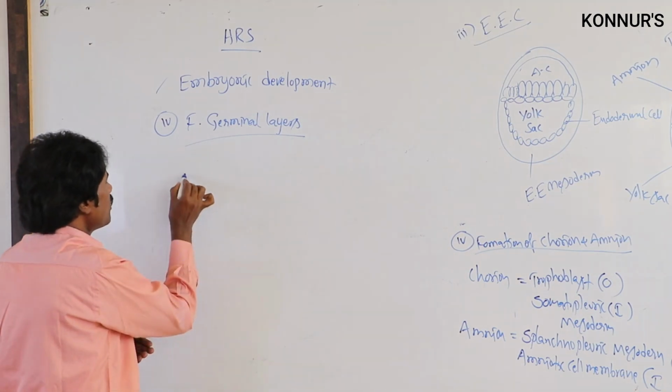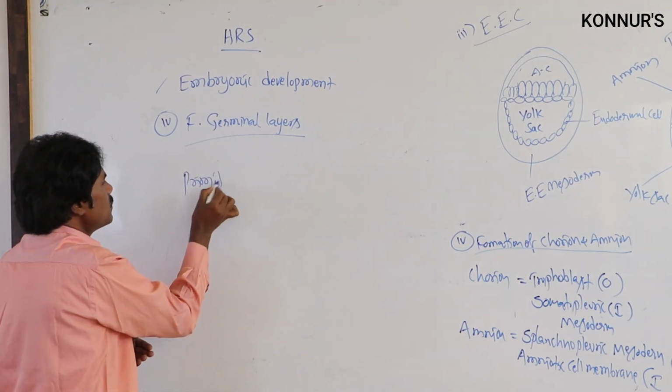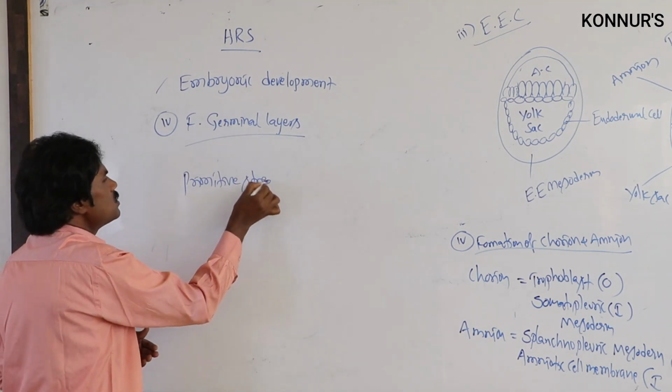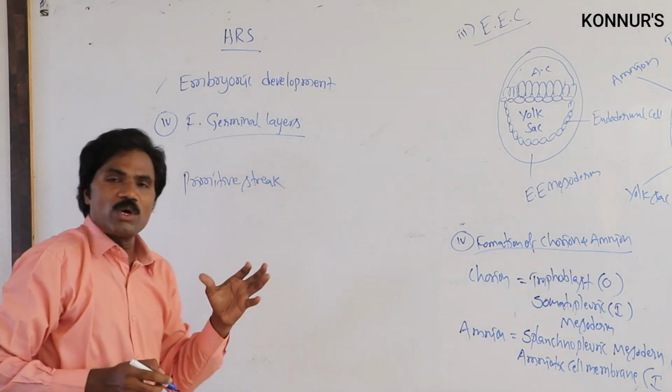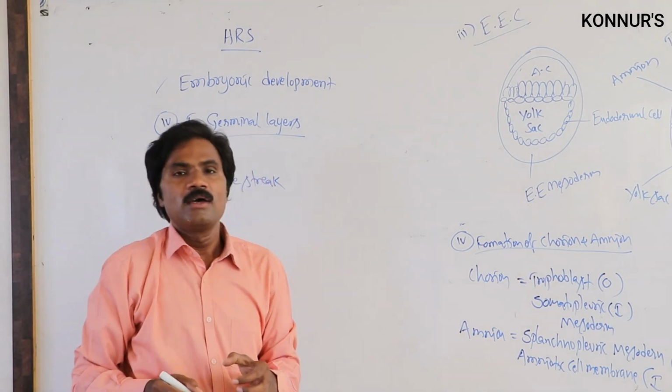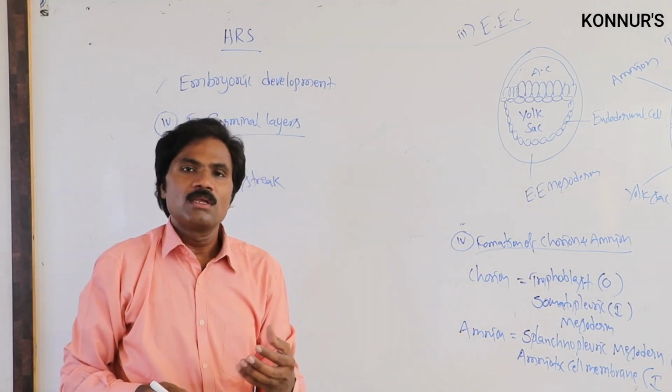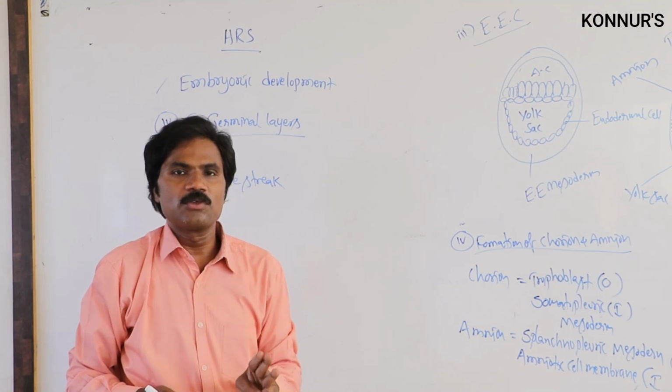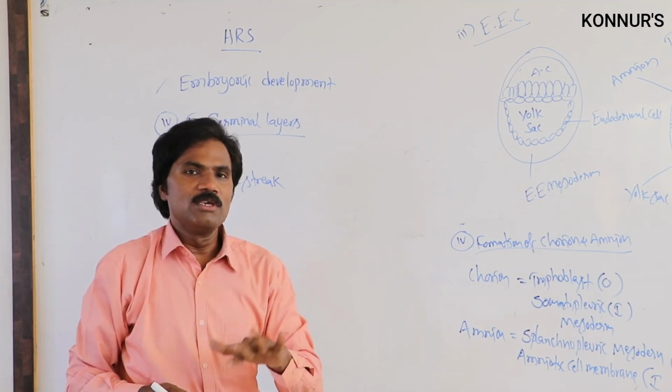In this one, first the primitive streak can form. Then only it will be developed. The three germinal layers can be present, that is the ecto, meso, endo.